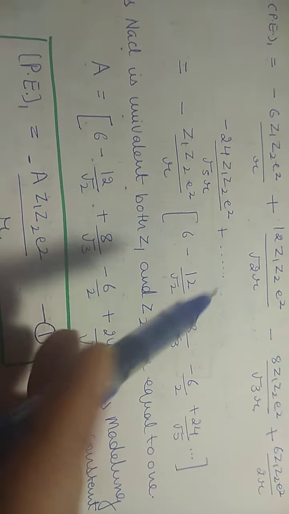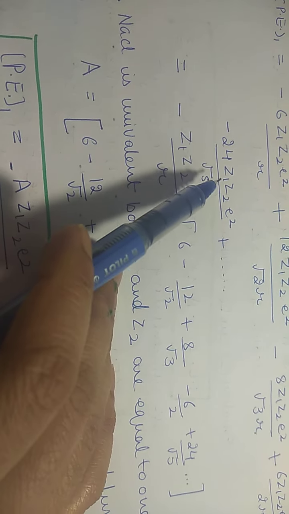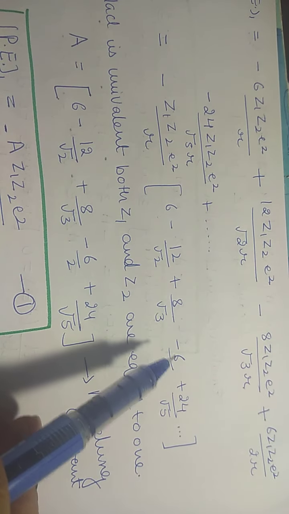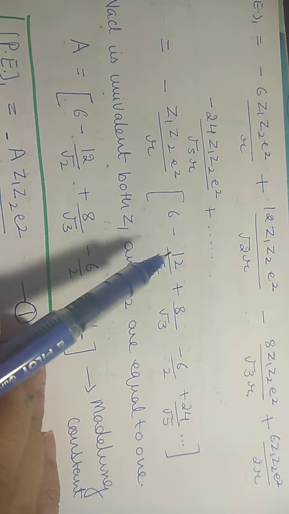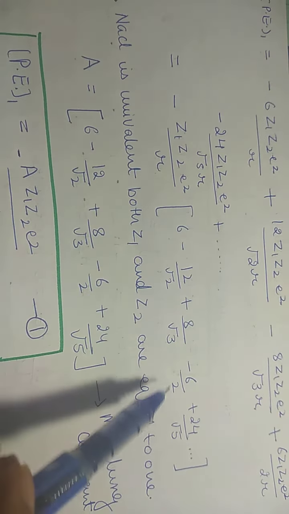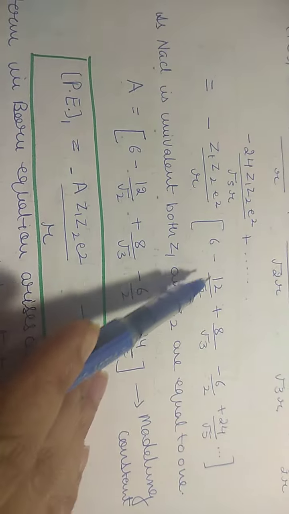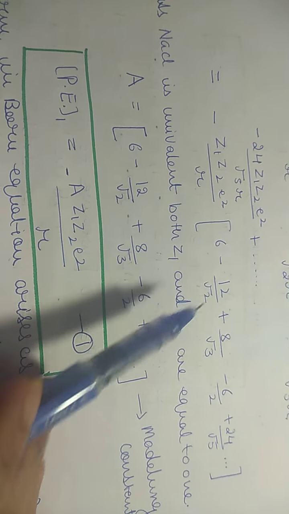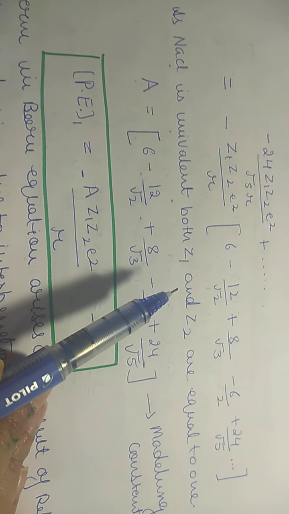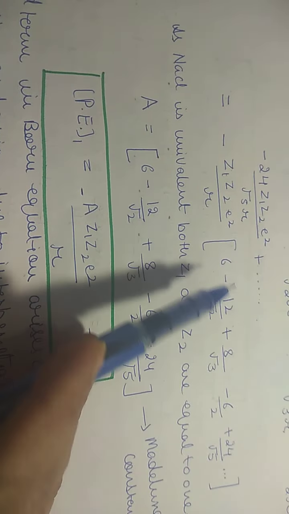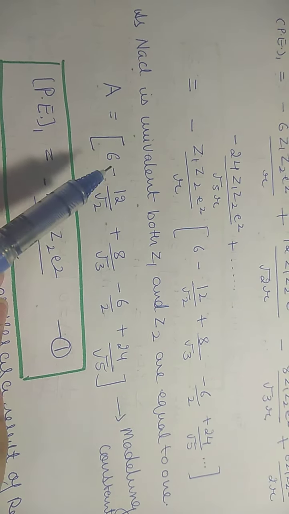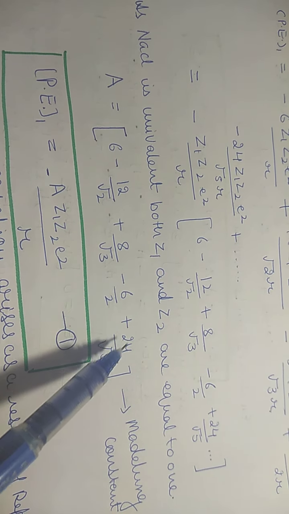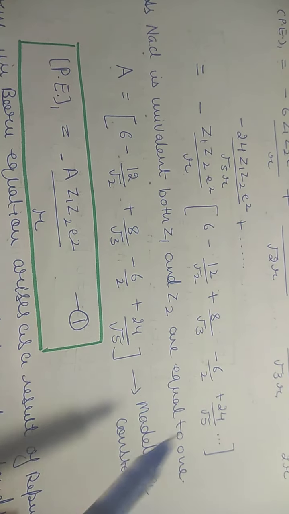So in a nutshell we can write, this common term we will take outside, Z1 Z2 e square upon r, and the rest of the magnitude values 6, 12, 8, 6, 24 will be inside this bracket, all these fractions and terms. Now NaCl is univalent, meaning the valency of both ions is 1 in NaCl. So in these terms, the number of ions: 6 minus 12 upon root 2 plus 8 upon under root 3 minus 6 upon 2 plus 24 upon under root 5, all these terms we will combine.